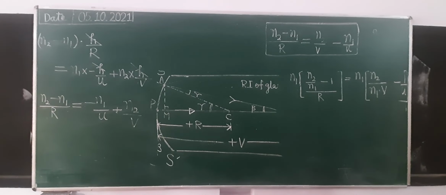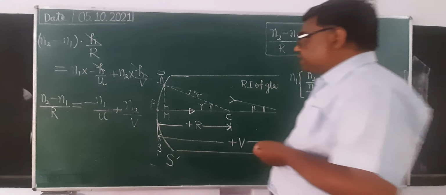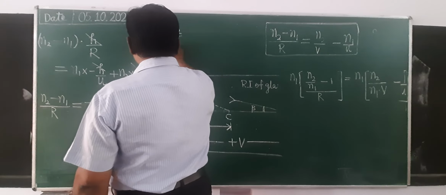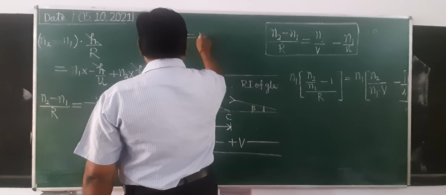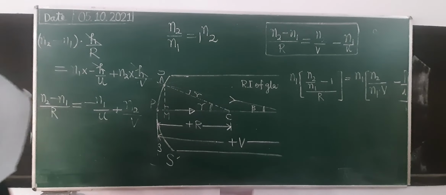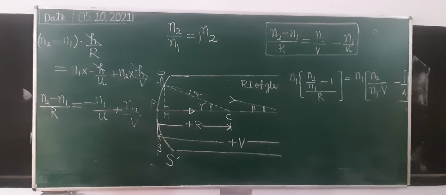Now what is n2 upon n1? This is 1n2, the refractive index of the refracting medium with respect to the surrounding medium.